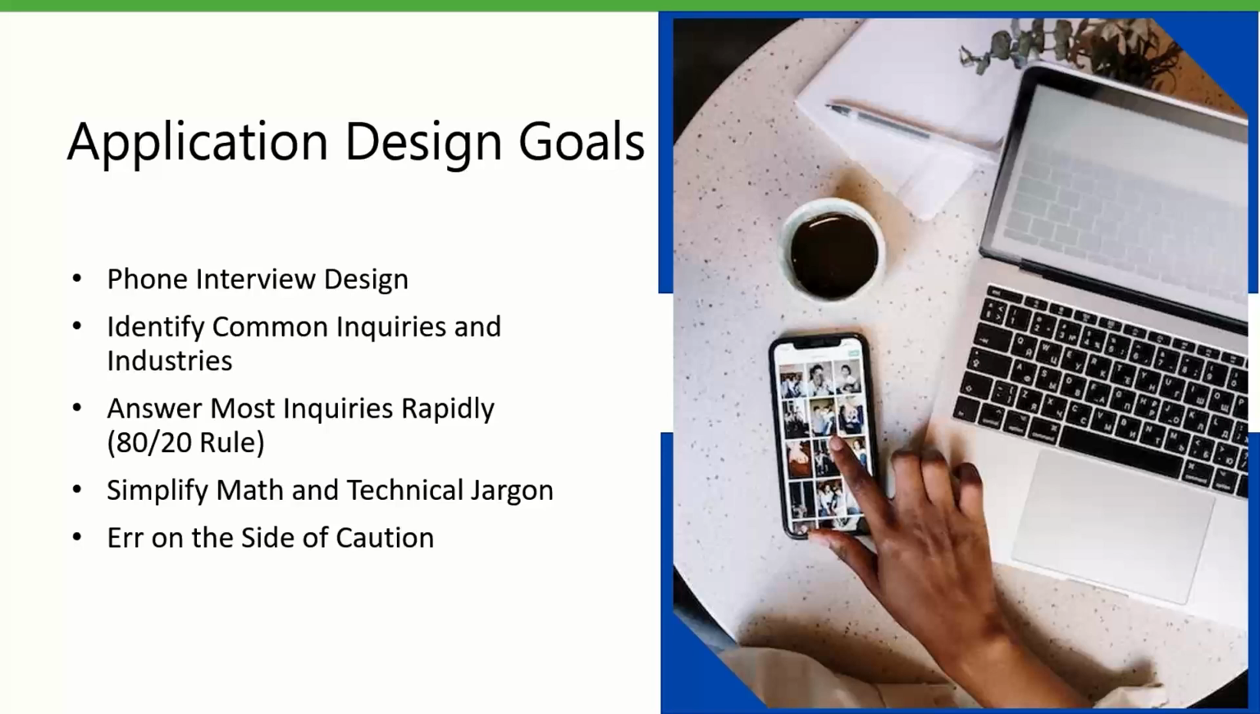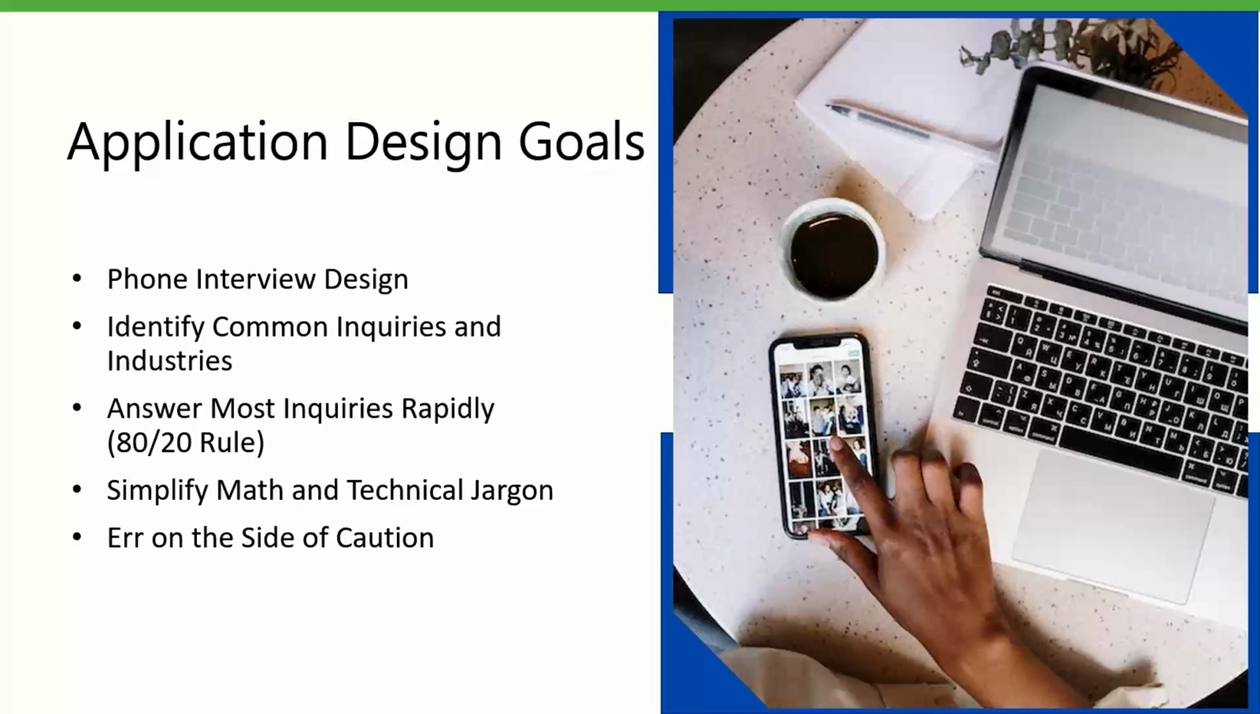In order to do this, we focused on what we like to call the 80-20 rule. Based on the data we had, we identified common industries that use our service and common inquiries we receive from customers around the state. We wanted to help address those questions really fast and create designated pathways for them.